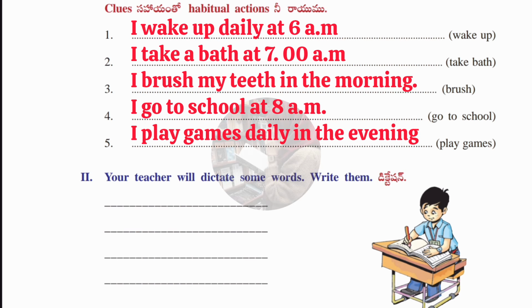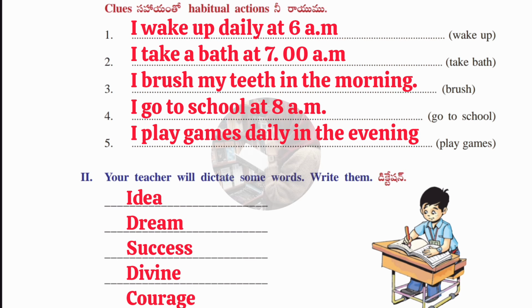Okay, let's move on to the next Roman. Here, your teacher will dictate some words. You have to listen very carefully and write down the words without any spelling mistakes. Here I have given some words. Your teacher will give these or others as she or he wishes. Let's see this. First one is idea, I-D-E-A. Second one is dream, D-R-E-A-M. Third one, success, S-U-C-C-E-S-S. Fourth one, divine.